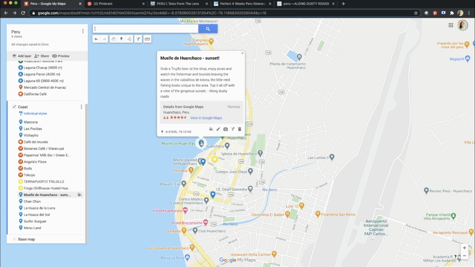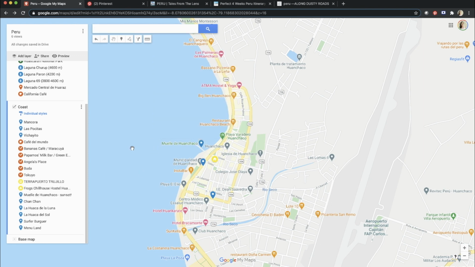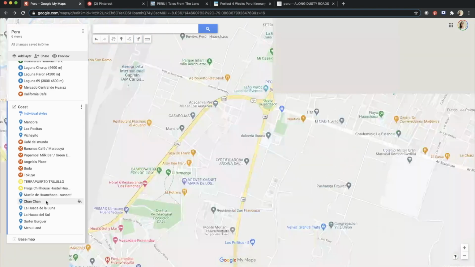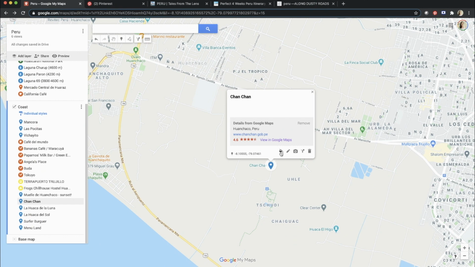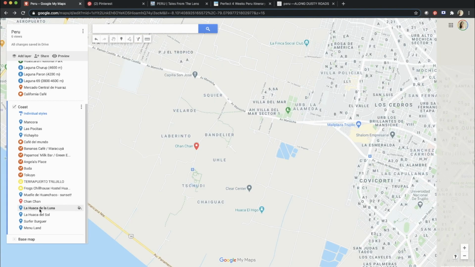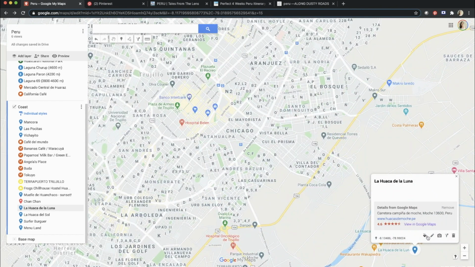This will stay blue because it's related to the sea. These Chan Chan ruins are an archaeological site, so it will stay this pinkish, just like the following two.